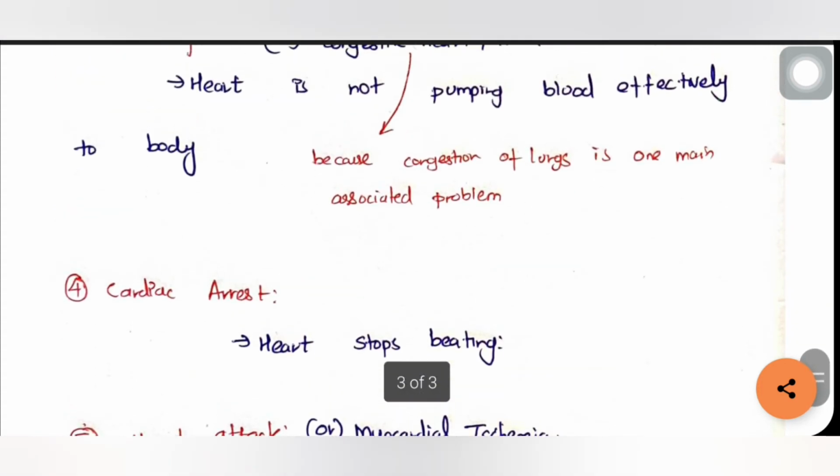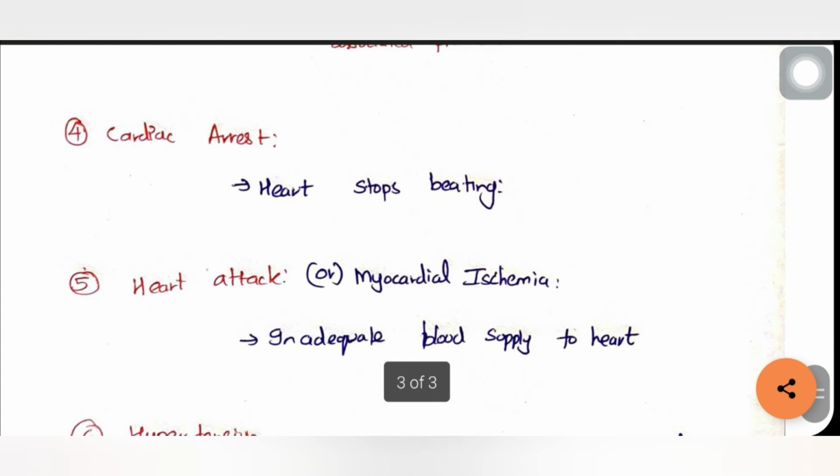The fourth thing is cardiac arrest. In this case, the heart completely stops beating. The fifth thing is heart attack, which is called myocardial ischemia. Myocardial ischemia is different from myocardial infarction. I forgot to write that point in this video, that is the 7th point, myocardial infarction, otherwise called necrosis. That also I will explain at the last of the video.